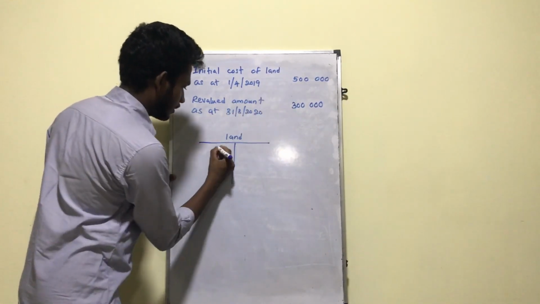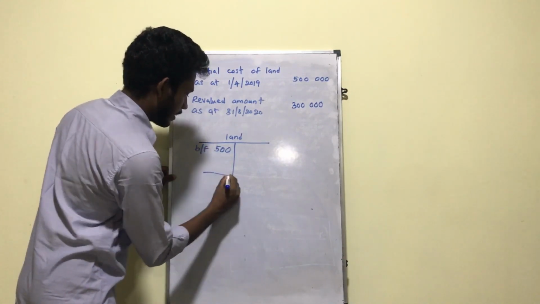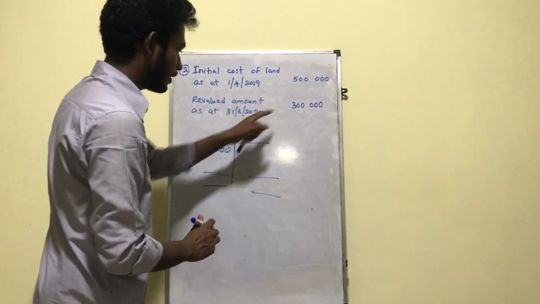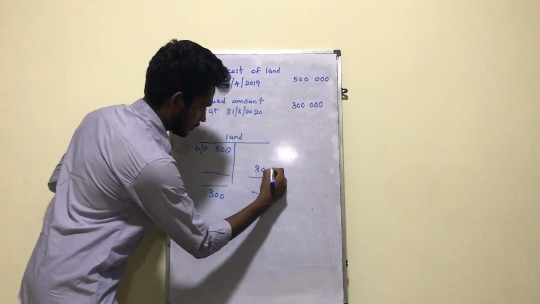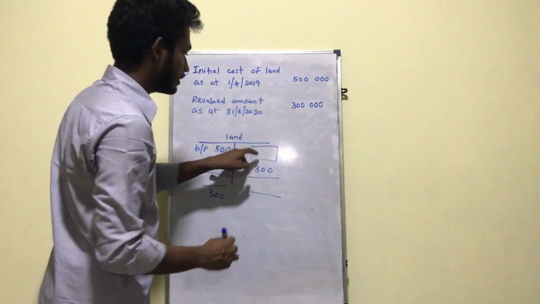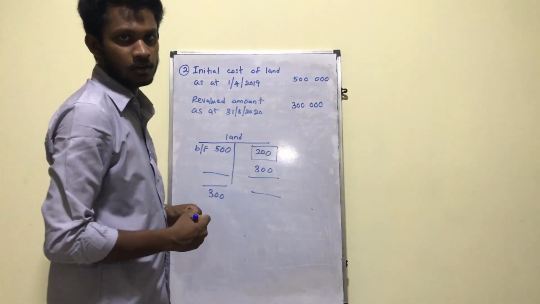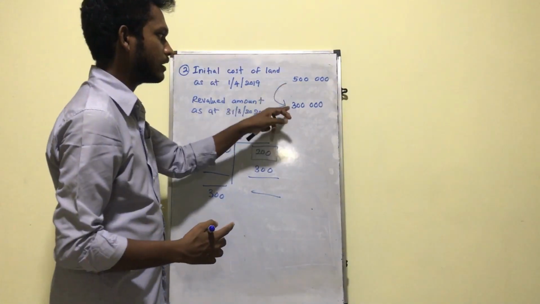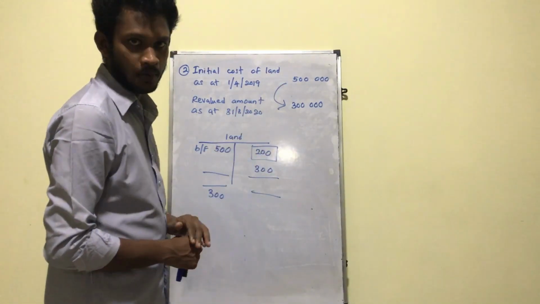Opening balance is 500,000. I put it here. And the closing balance as at the end of the financial year should be 300,000. So now you can see there's a difference of 200,000 here. So it should be credited to the land account. So this has taken place at a loss. So the land has been revalued at a loss. So the land account is going to be credited.